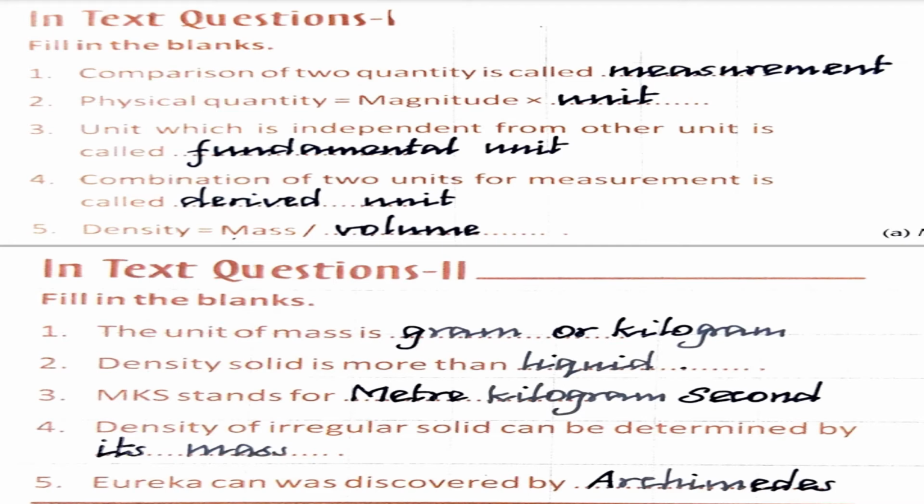Okay children, and then third one, MKS stands for M for meter, K for kilogram, and S for second. Okay, and then fourth one, density of an irregular solid can be determined by its mass. And then fifth one, Eureka can was discovered by Archimedes. We have learned that today, is it children? Yeah, write it.